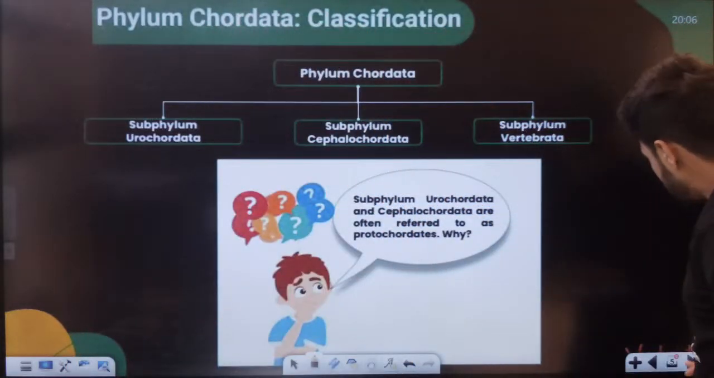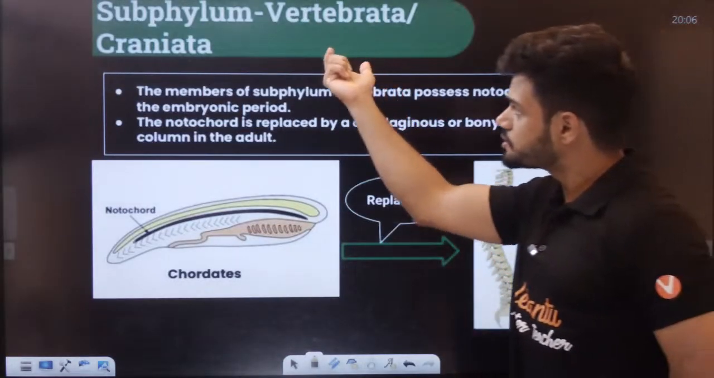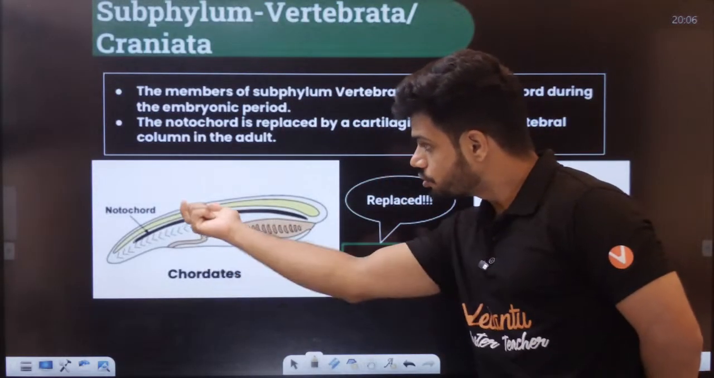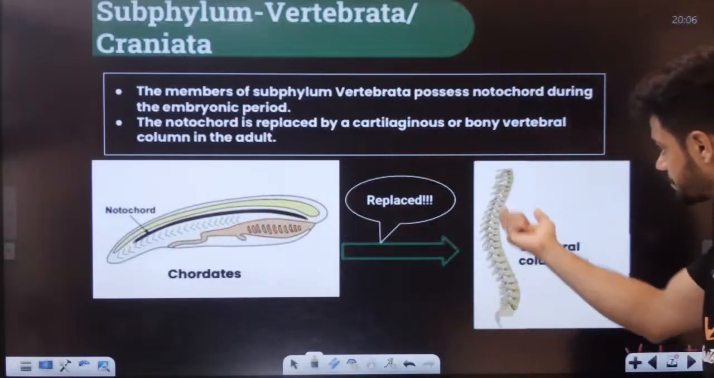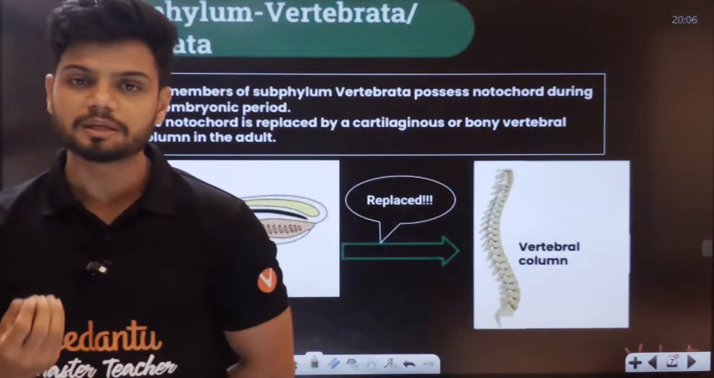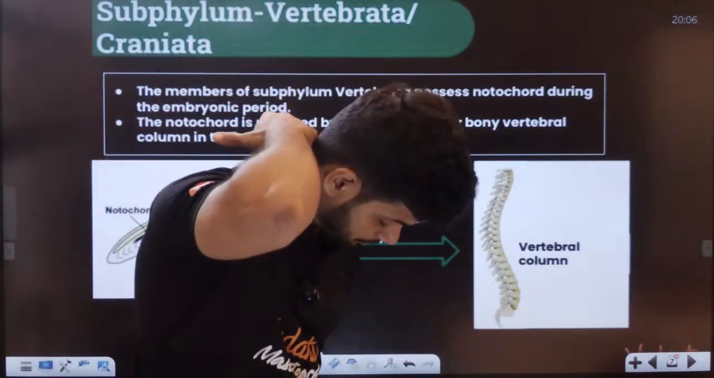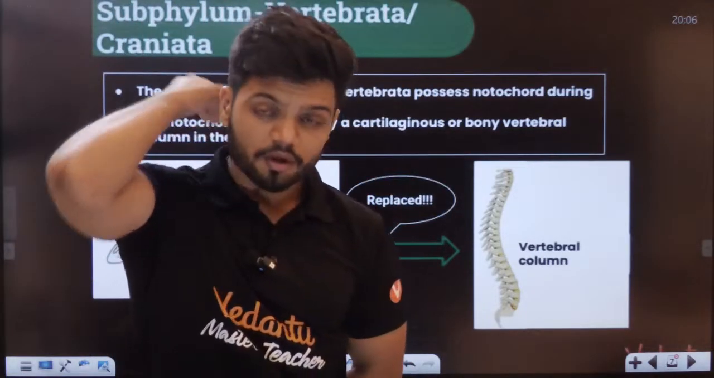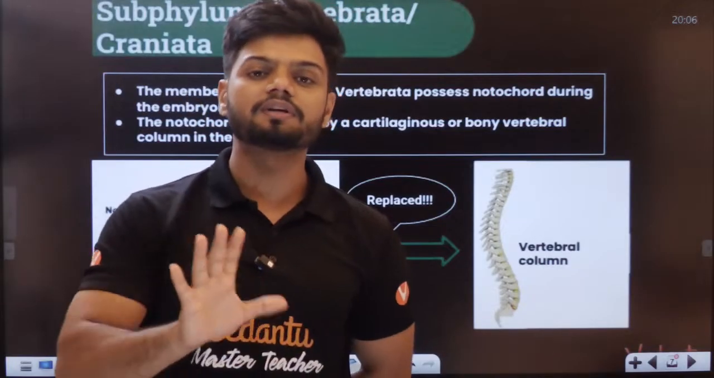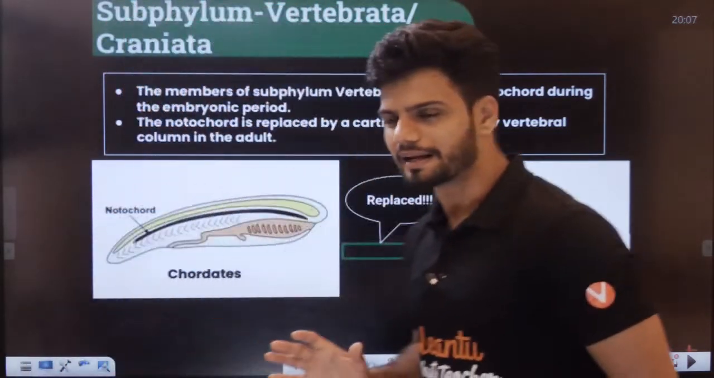Now, in vertebrata, we understood that the notochord is replaced by the vertebral column in the case of adults. Example, humans. Students, touch here, you can feel the vertebral column. So notochord is replaced by the vertebral column in us. Okay, today is the last class of the entire animal kingdom, students.